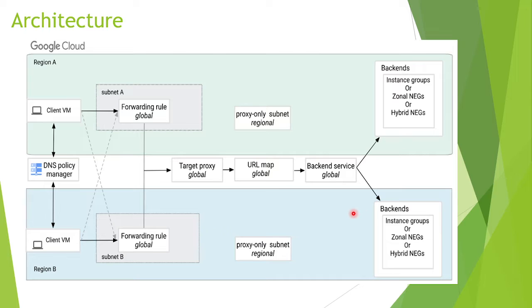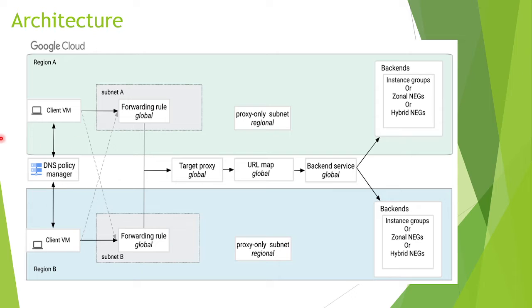But let's suppose this region goes down. If the client VM hits this IP, it will forward the traffic to this backend. So it is a failover also. If this region goes down, the client from this region won't see any issue, it will just go to the other region. Even though it is hitting this forwarding rule IP, the traffic will flow like this. And the same here: if this region goes down and clients hit this internal load balancer IP, it would go via this path, but since this region is down, the traffic will go to the other region. We have to remember this.